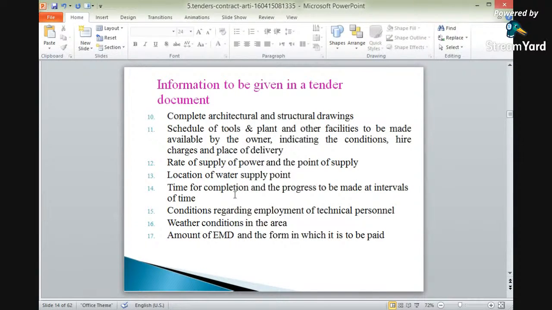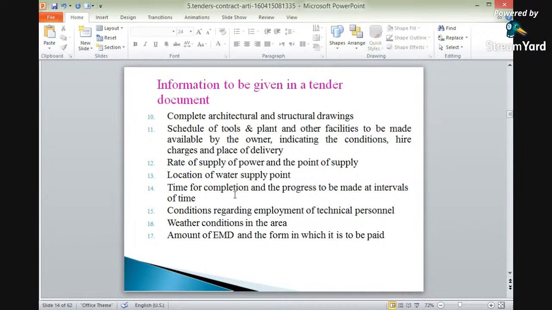Now again, time for completion and the progress to be made at intervals of time. What will be the time of completion? The time of completion will also be mentioned in the tender documents, at what time it will be completed. There may be intervals decided after every week, when a progress report will be taken care of. So what will be the intervals for progress?